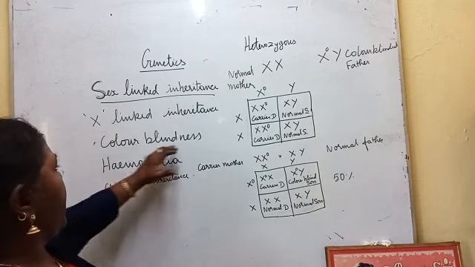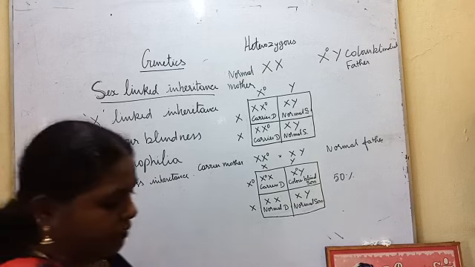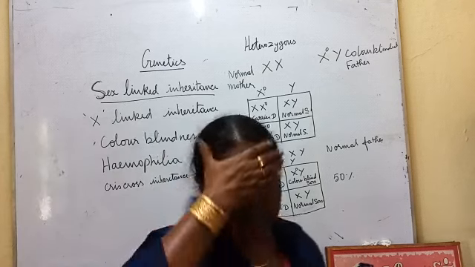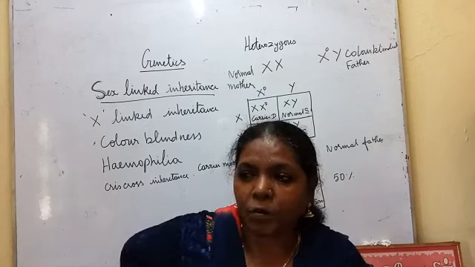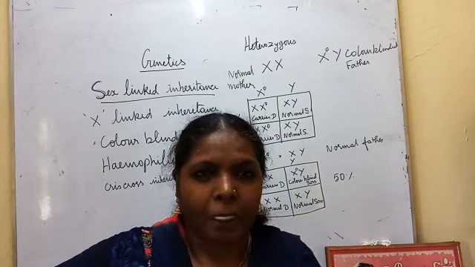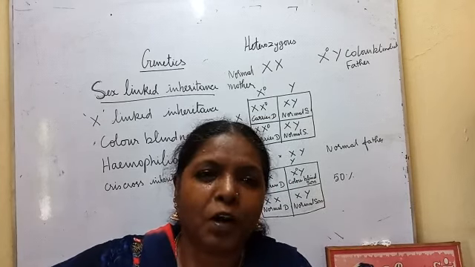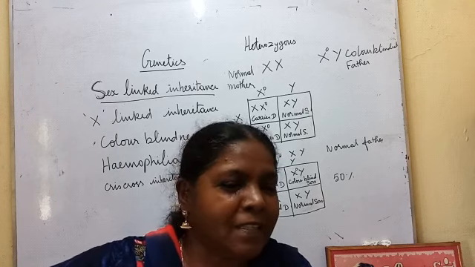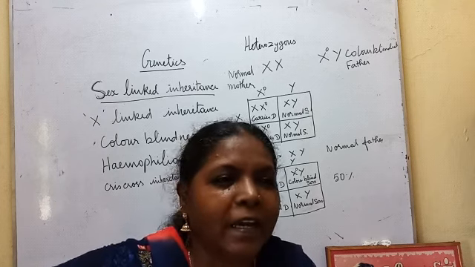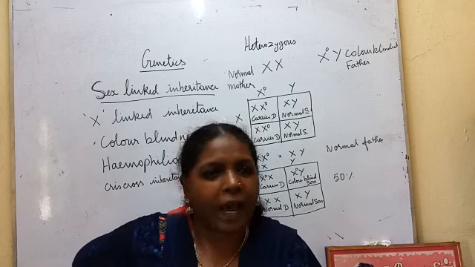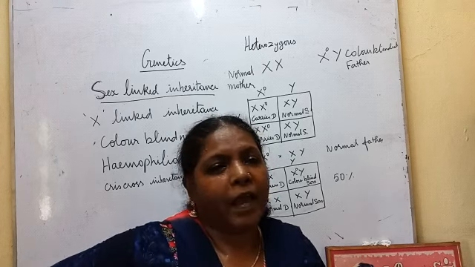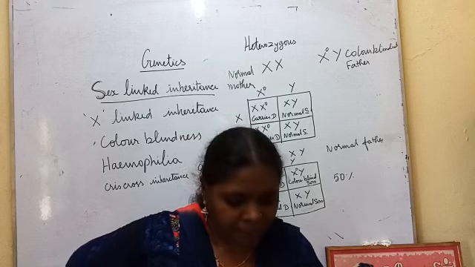One is color blindness. The other one is hemophilia. Color blindness, what is this, dears? We know what night blindness is. Night blindness itself should not be named night blindness. In those days they called it that, and now it is nyctalopia. And we don't know anything about color blindness.